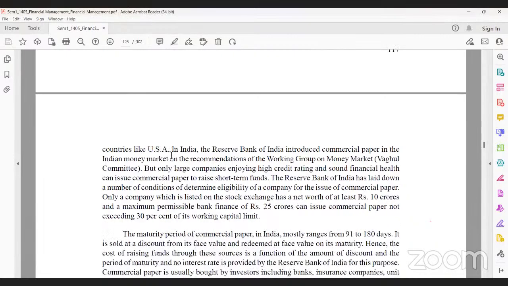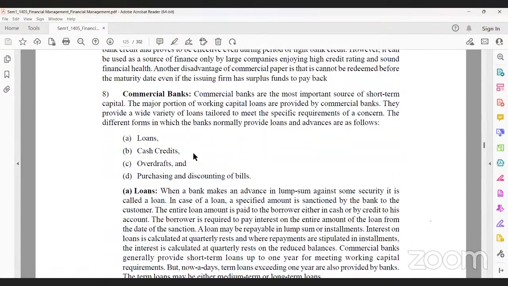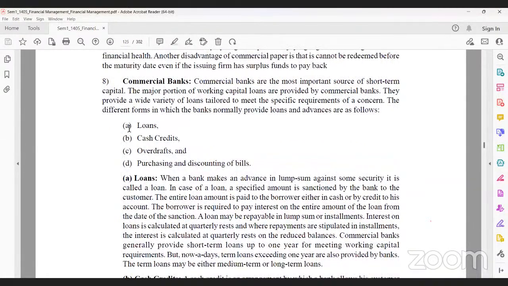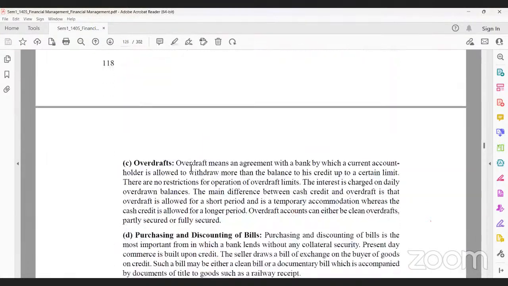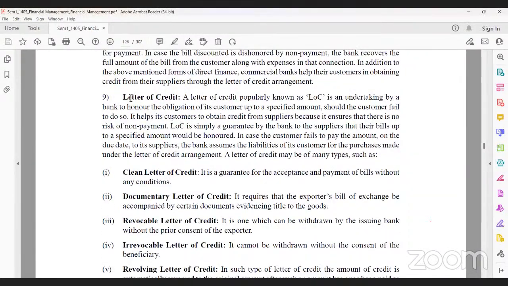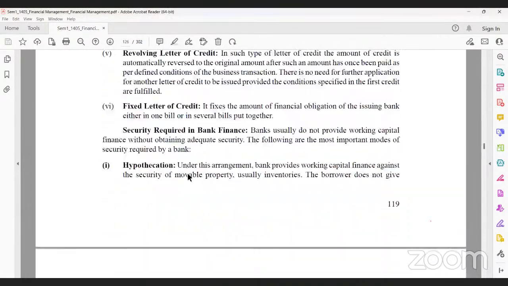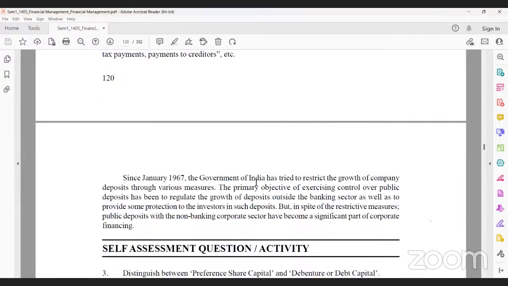The commercial papers: companies also issue commercial papers. In India it is not that popular, but companies also take loans, cash credits, overdrafts, and discounting of bills is also available for short-term purposes. Letter of credit is most useful in export and import of goods. Hypothecation, public deposits are also there.